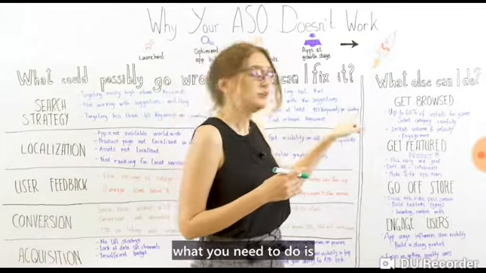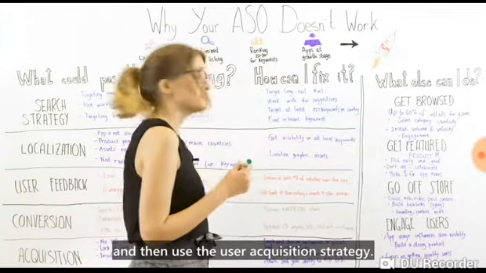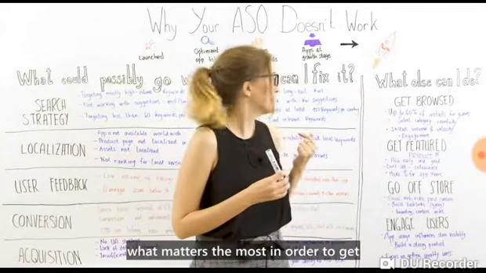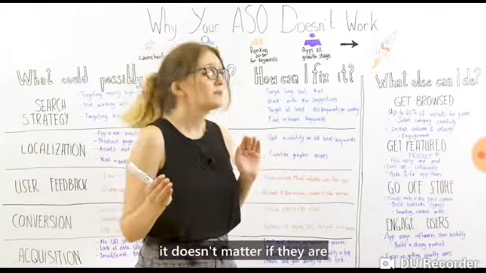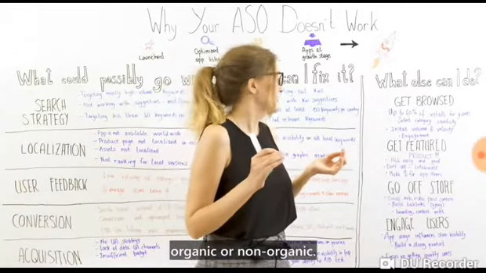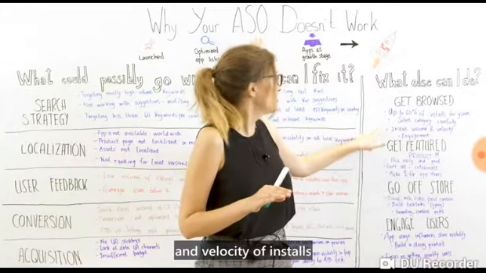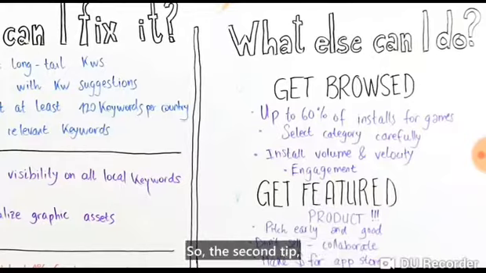For that part, what you need to do is to select your category carefully and then use the user acquisition strategy. For the app stores, what matters the most in order to get the app higher in the top charts is the volume of installs. Doesn't matter if they are organic or non-organic. So ensure the optimal volume and velocity of installs and a high engagement in order to succeed in browse.